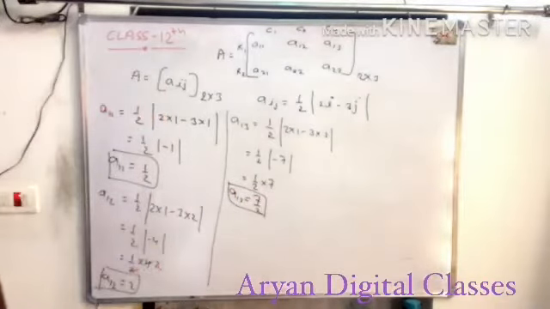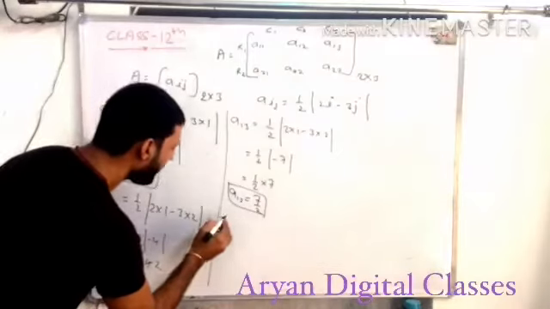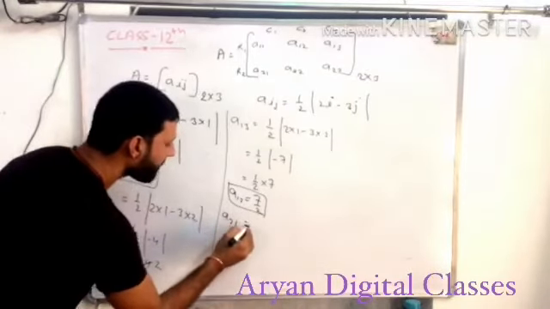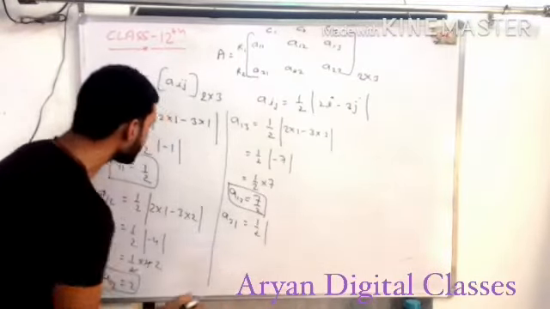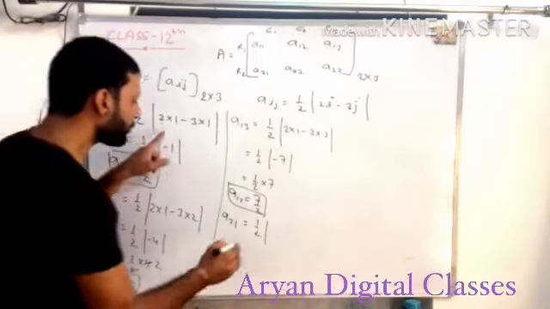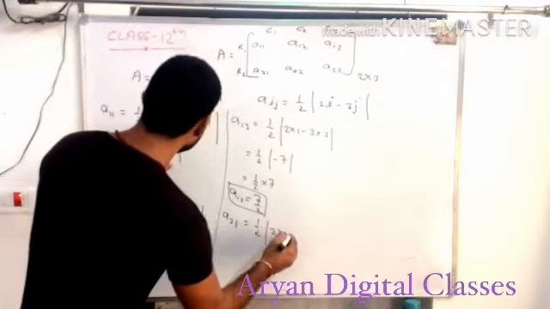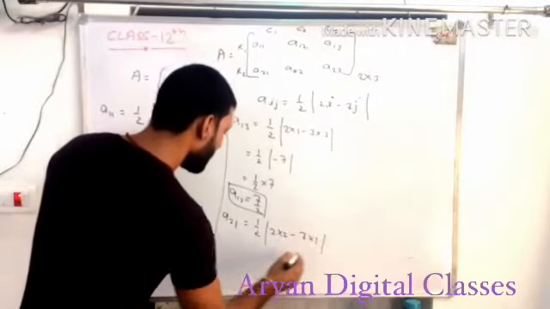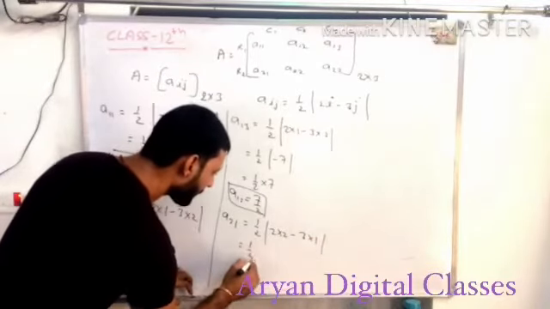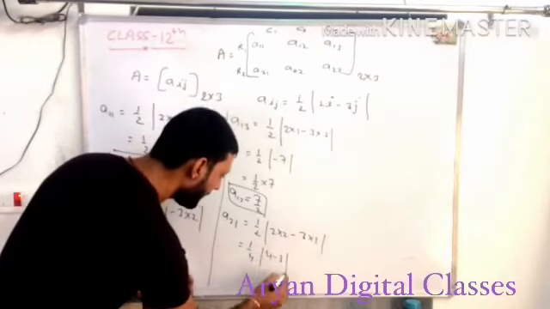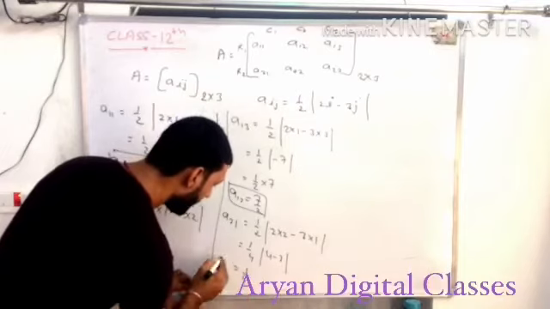Is it clear? Now we have to find A21: 1 upon 2 modulus of 2 into 2 minus 3 into 1, and we can say 1 upon 2, 4 minus 3, which is 1 upon 2 into 1.